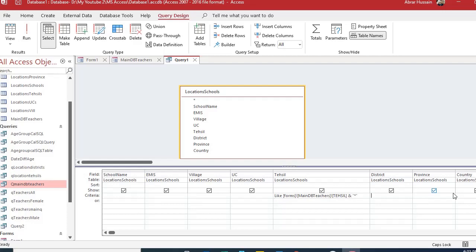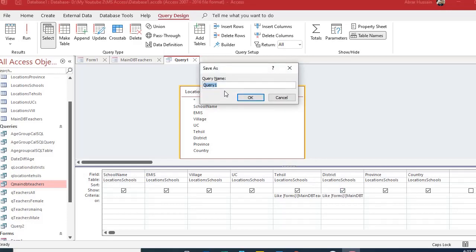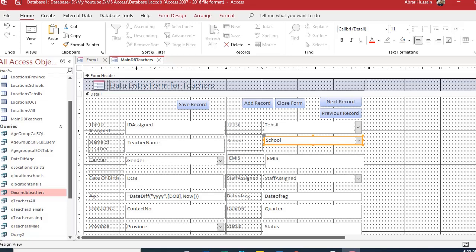Now in the district, I will just copy and paste and use the district cell name, district. Here you can see that. And in the province, we don't need the province, because if we select a district, the district is already dependent upon the province, and tehsil is dependent upon the district, so we don't need the province here. And now I will name it Q location schools.